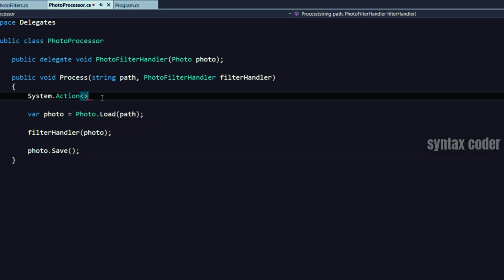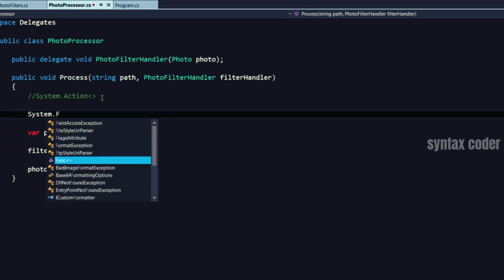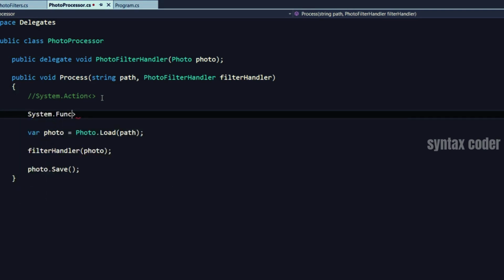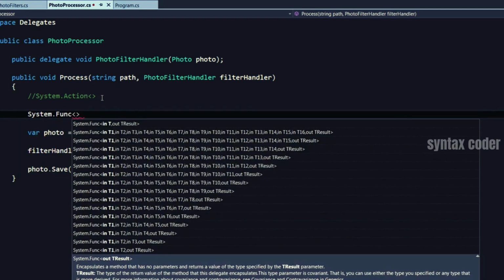We have another delegate, which is func. Let's take a look at this one. The difference between func and action is func points to a method that returns a value, whereas action points to a method that returns void. So in this case, look, the first overload of func specifies out TResult, and that is used to specify the return value from that method.